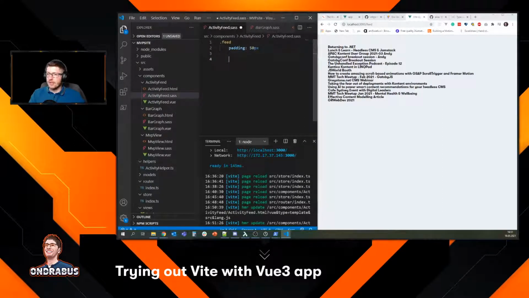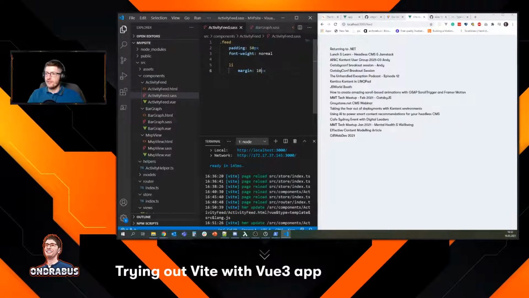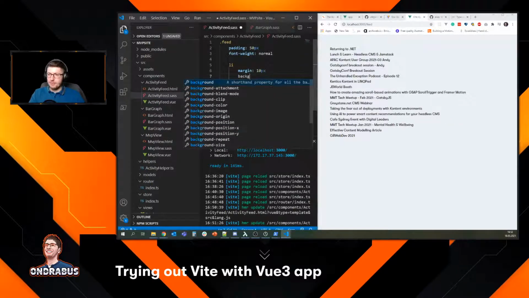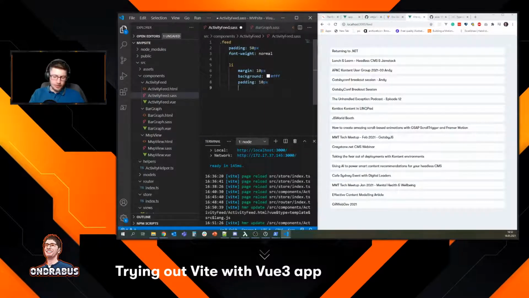Yeah, so now we can play around with how this looks. This is not looking the best, so let's do a font weight normal, and we're gonna do margin for all the elements, like 25 pixels. Oh, this is faster. It seems like before I even press the S button, it's already refreshed. This is awesome. And we're gonna set up a background here to make it look nice. We're obviously gonna do padding, at least 10. And we're gonna do border radius.